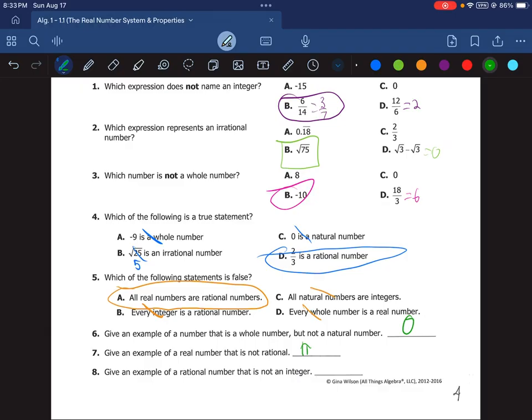And number 8, give an example of a rational number that is not an integer. So to be an integer, it cannot be a decimal, nor can it be a fraction. So for a rational number that is not an integer, just pick any decimal that ends or repeats, or any fraction. You could also do, once again, any decimal that ends or repeats. So the fraction 2/3 would be an example.